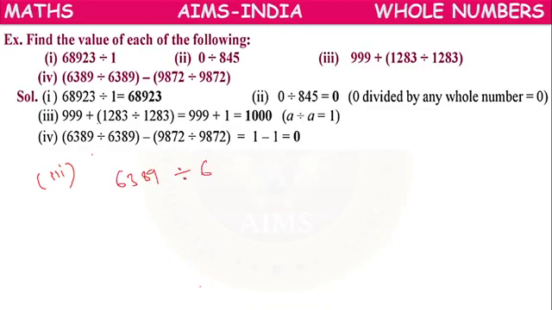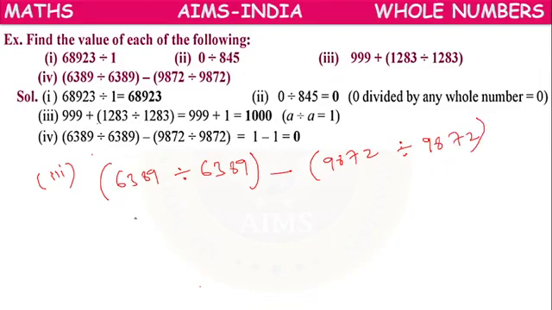Next, 6389 divided by 6389, bracket close, minus 9872 divided by 9872. Here it is in the form of A divided by A: same number divided by same number. The result is 1. So this value is 1, minus same number divided by same number, which is also 1. 1 minus 1 equals to 0. Sorry, this is the fourth question.